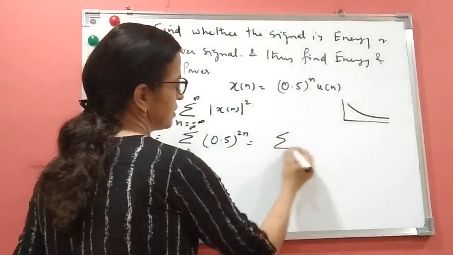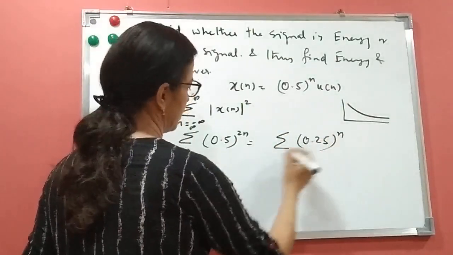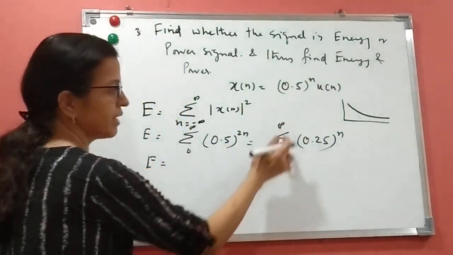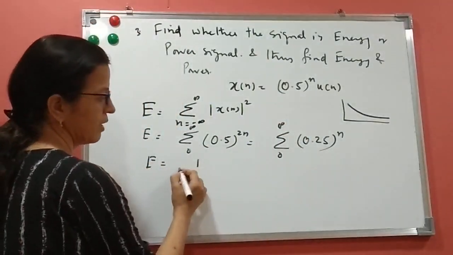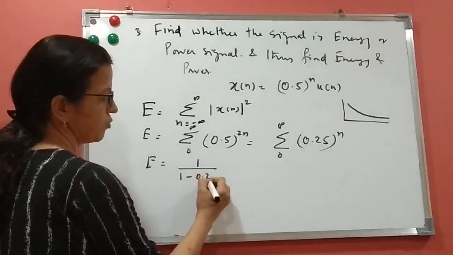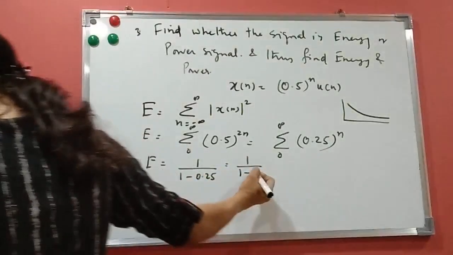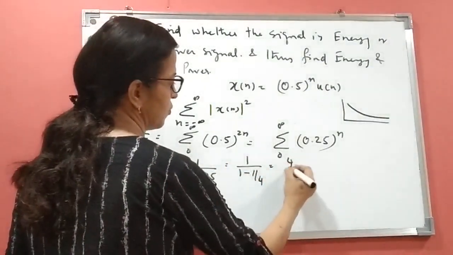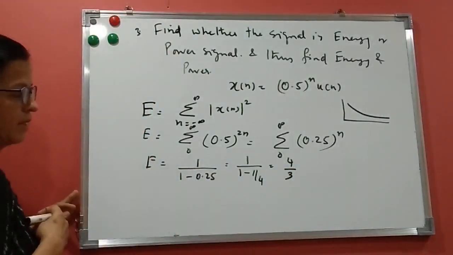So this becomes 0.5 square, which is 0.25 raised to n, from 0 to infinity. So what is energy? This is an infinite series, a geometric series, that is 1 upon 1 minus 0.25, which is 1 upon 1 minus 1 by 4, that is 4 by 3. So energy is nothing but 4 by 3.